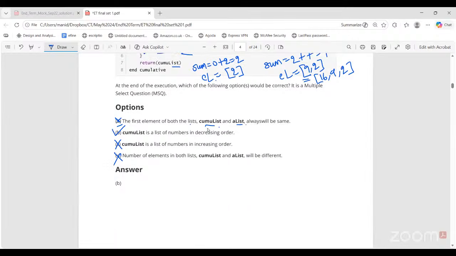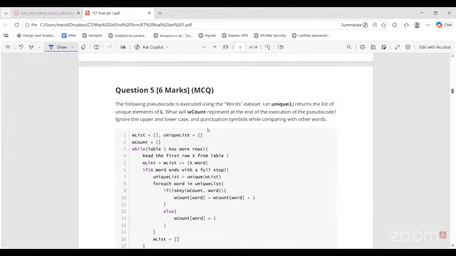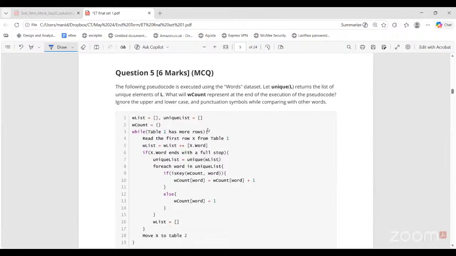No, ma'am. Usually in this type of question, if we give the numbers and all, you might also get options that are lists, asking what the cumulative list will look like at the end of execution. So 4 lists will be given. Or maybe this can also be a part question.